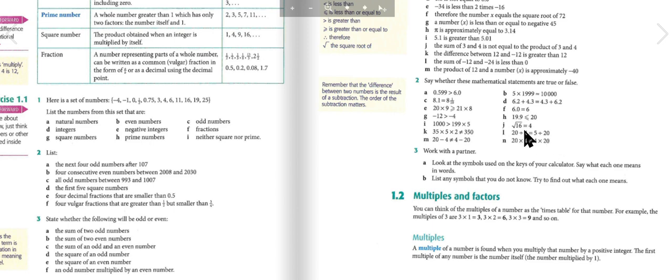The square root of 16 equals 4. 35 times 5 times 2 is not equal to 350. 20 divided by 4 equals 5 divided by 20. 20 minus 4 is not equal to 4 minus 20. 20 times 4 is not equal to 4 times 20. So, pause the video and write your answers down below in the comments. See if you're right. Work with a partner if you have one.